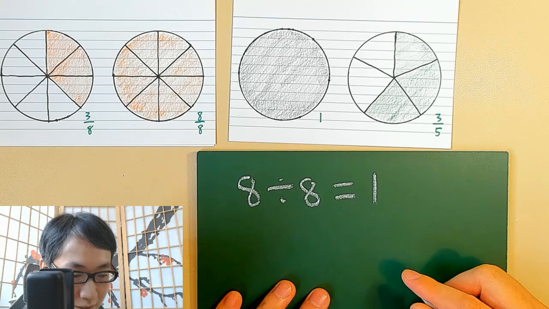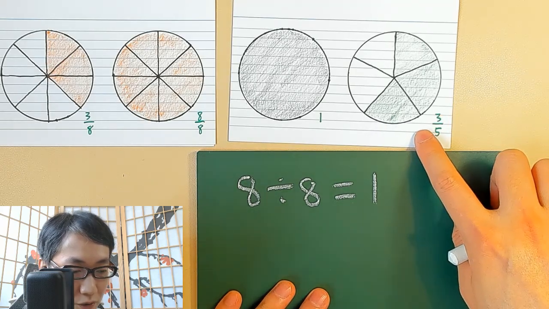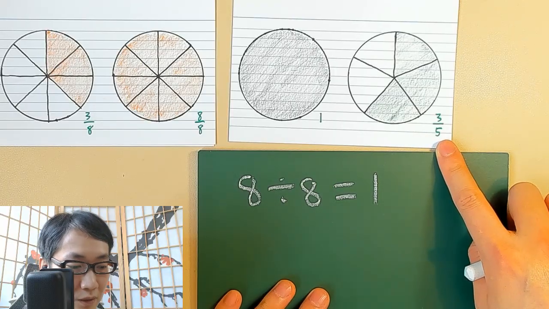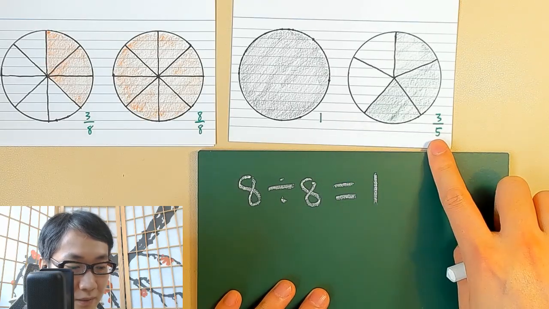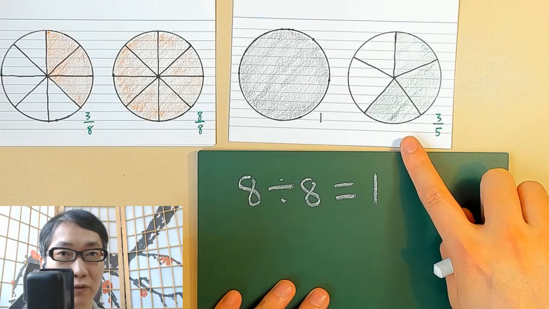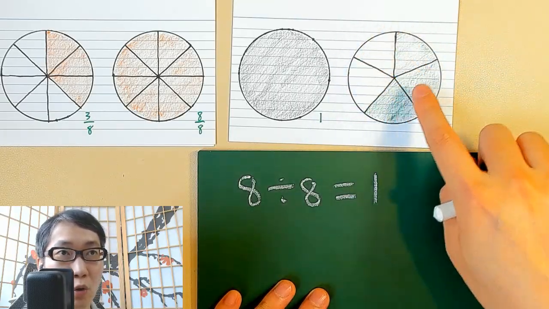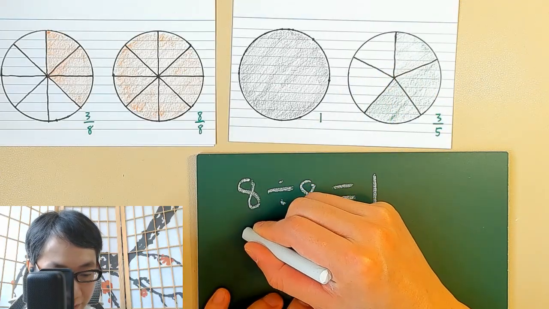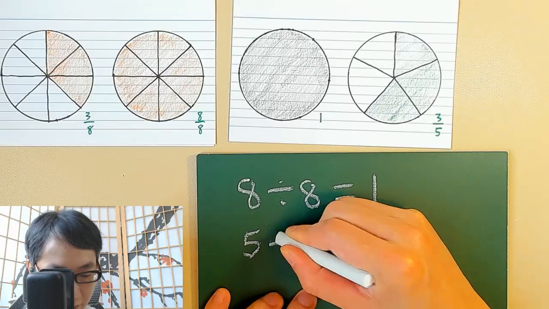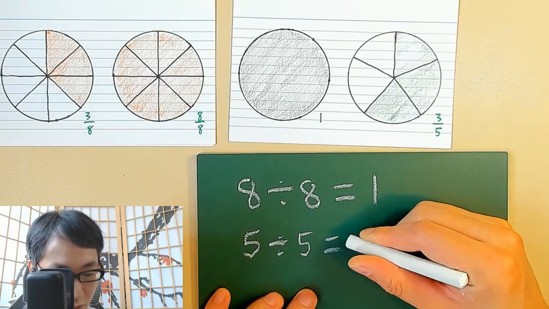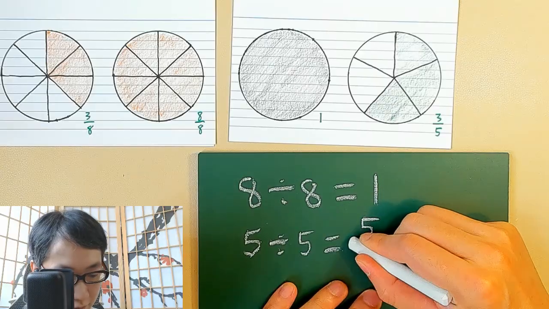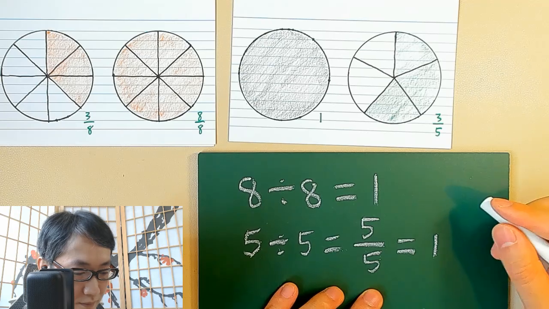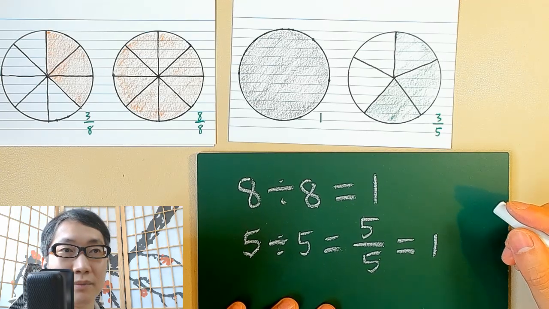This is also true for this pizza. This pizza is divided into 5 equal portions. But what if we want a 1 back? We take 5 portions, right? Or 5 parts. So imagine all of this is shaded. Then we have 5 over 5. 5 divided by 5 is equal to 5 over 5, and is equal to 1.